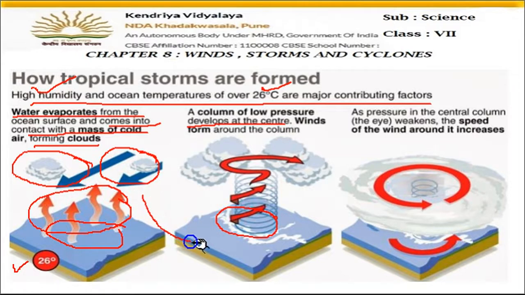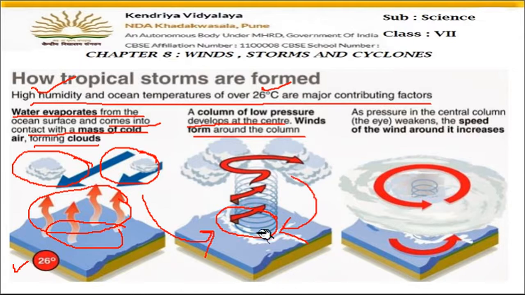Cold winds from the nearby areas will come and start occupying this low pressure area. Because hot air has moved up, this area is empty now and the air pressure is reduced. So cold air from the nearby regions will start coming towards this area to take its place. So winds form around the column.